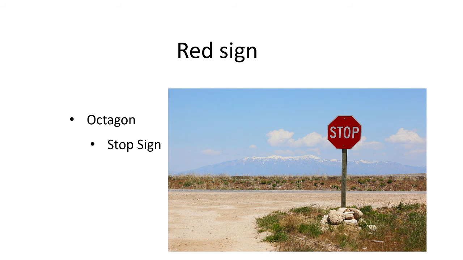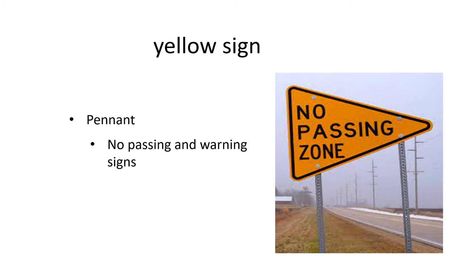Yellow sign: pennant shape, no passing and warning sign. It means this road does not go further, so you stop, or take a U-turn and go back, or go another way. This is not an area to go, and it is a warning for this zone.